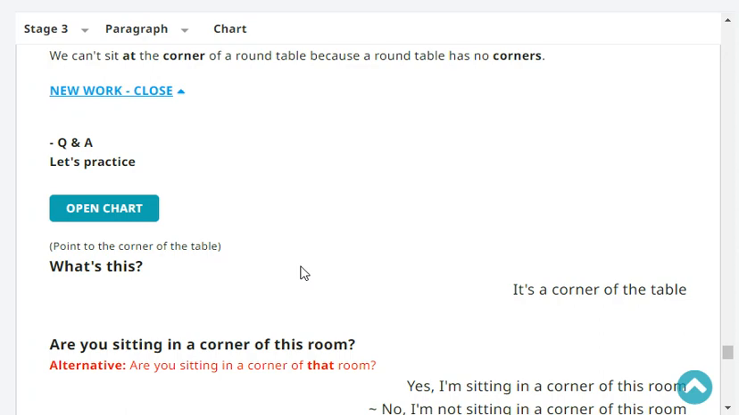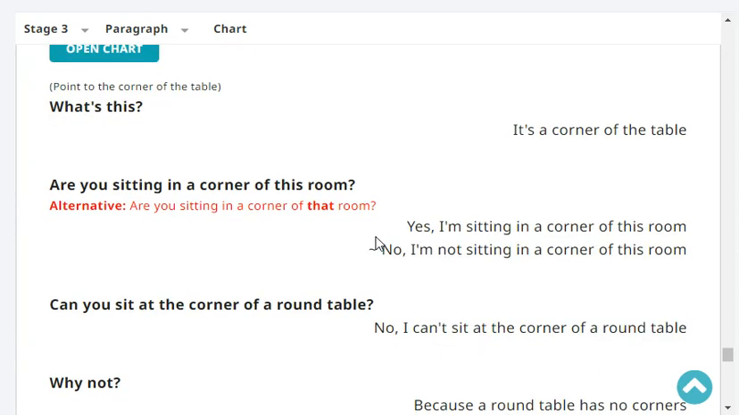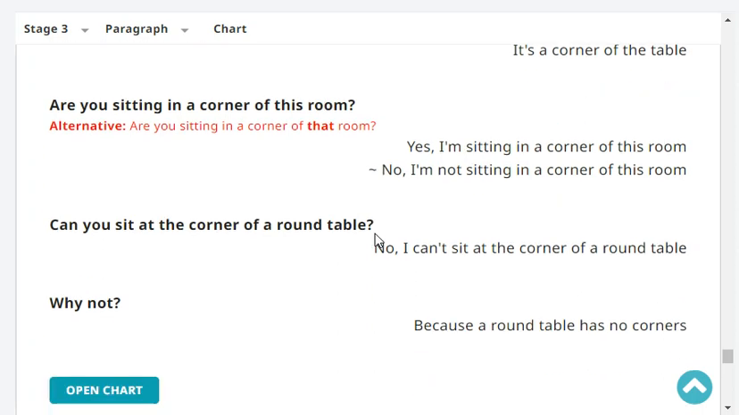It's a corner of the book. Are you sitting in a corner of your room? Yes or no? Yes, I'm sitting in a corner of my room. Very good. Can you sit at the corner of a round table?